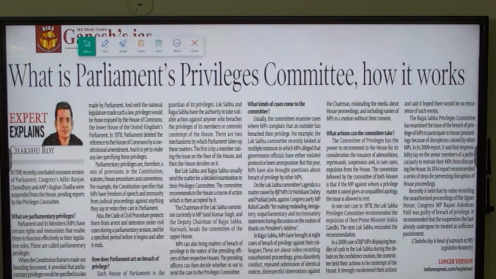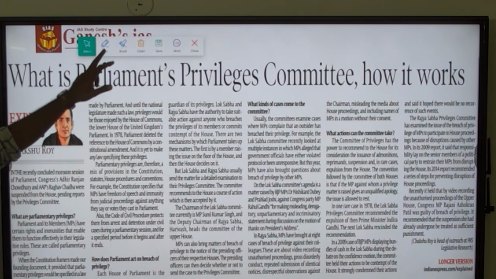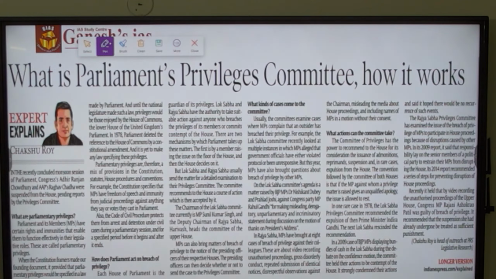Okay. The news is related to the Parliamentary Privilege Committee. Why it has appeared today is that recently a Congress MP as well as an Aam Aadmi Party MP was suspended based on the report of the Privilege Committee. So what are parliamentary privileges about? First, we have to know about parliamentary privilege and then the working of the Parliamentary Privilege Committee.